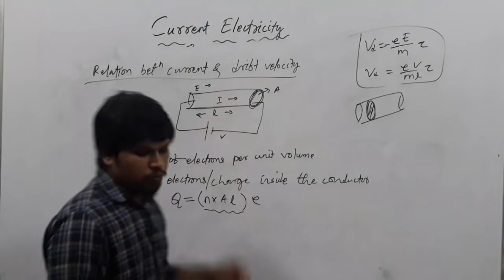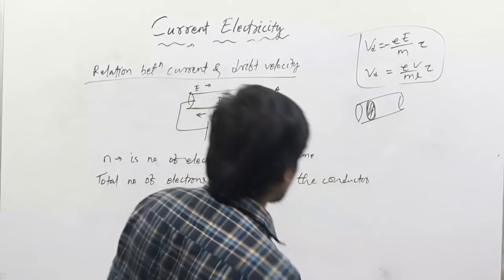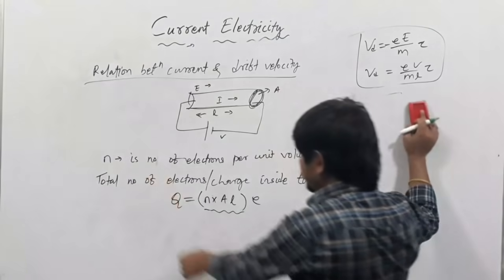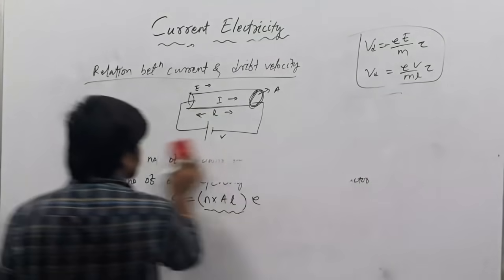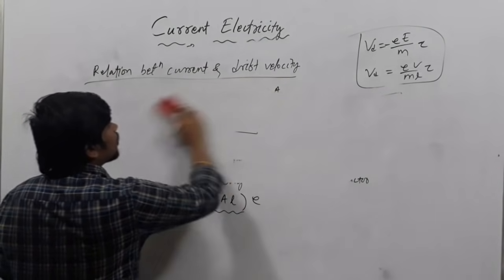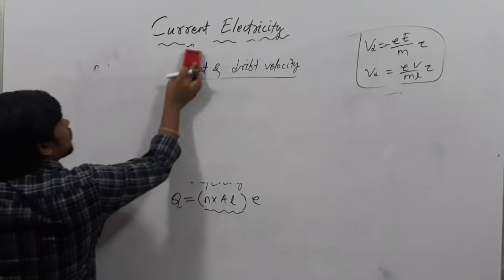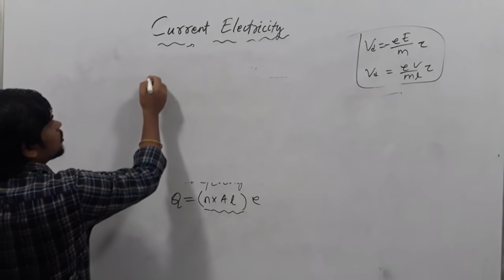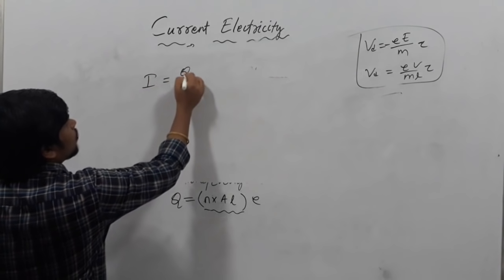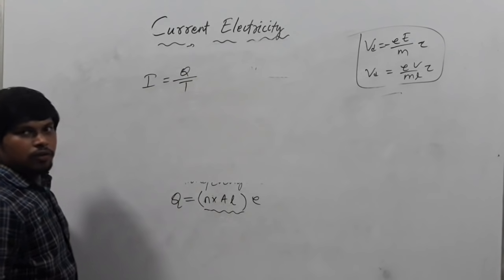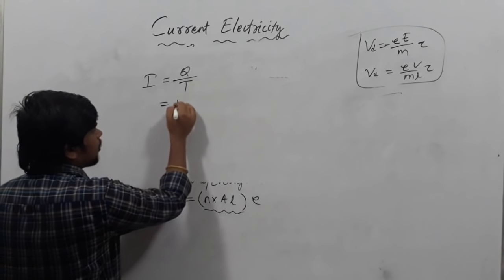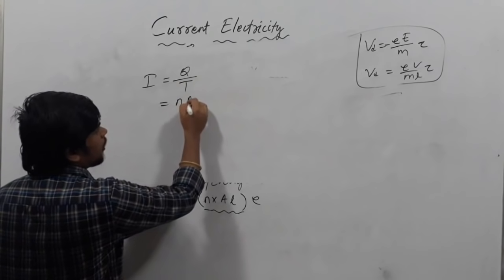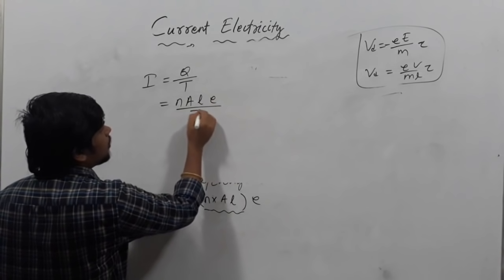Then the current. How much current will be there? Just write down this thing. Then current will be how much through the conductor? Current I equals Q upon t. Then Q, write the formula here: n A L e t.